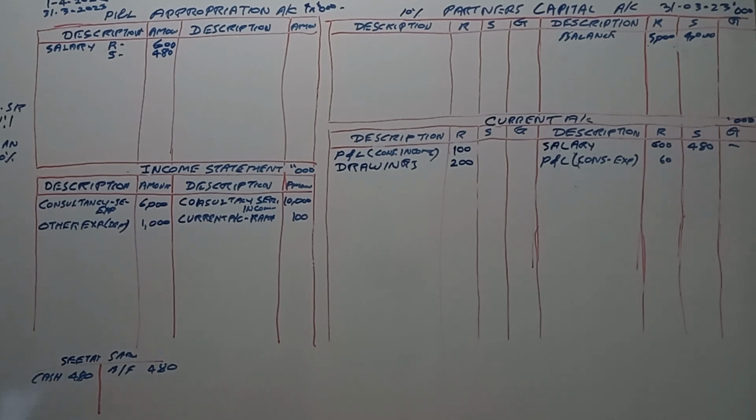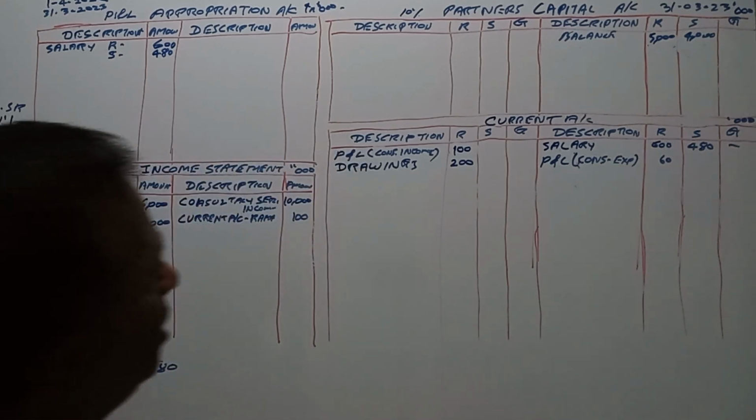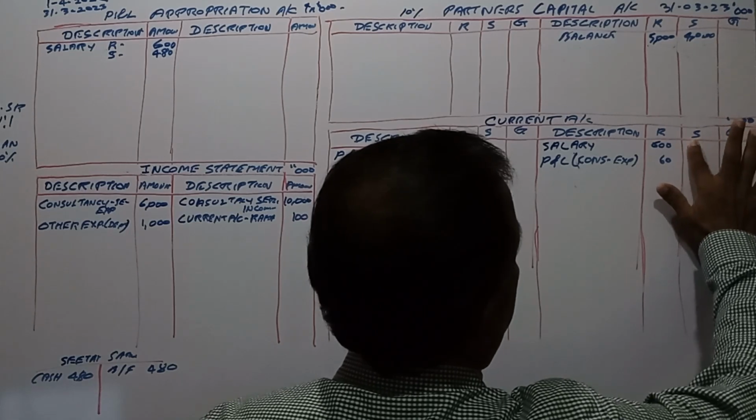Now what they say is Sita's annual salary has been paid in cash and it has been accounted erroneously in consultancy service expenses. Consultancy service expenses, drawings. Salary, we have paid out of cash, right?